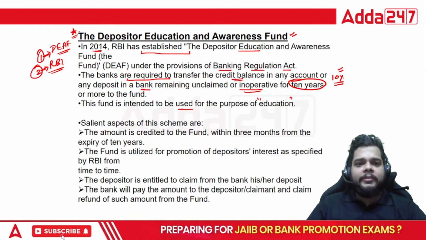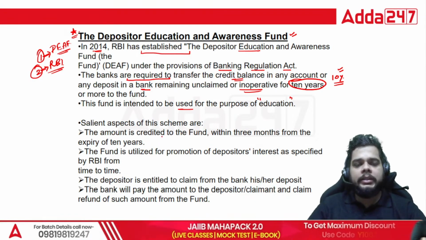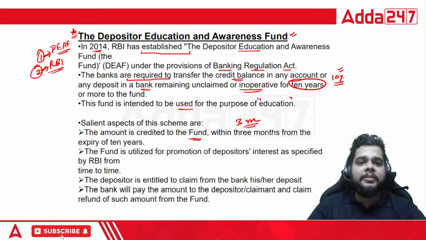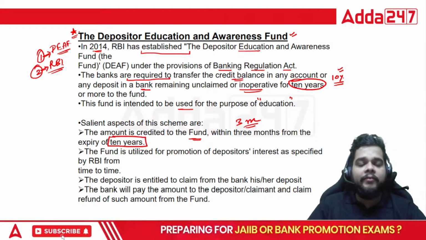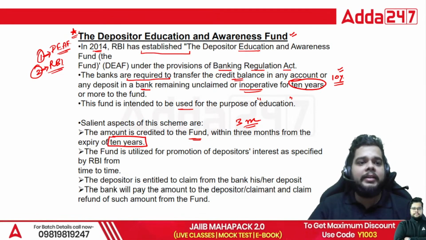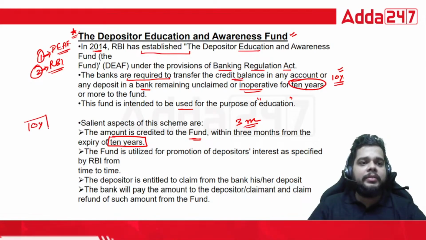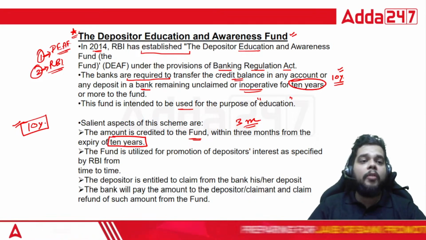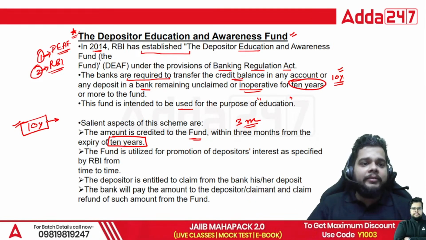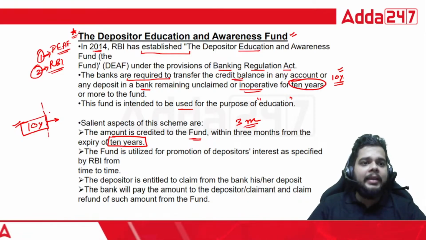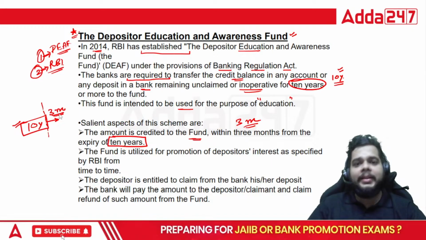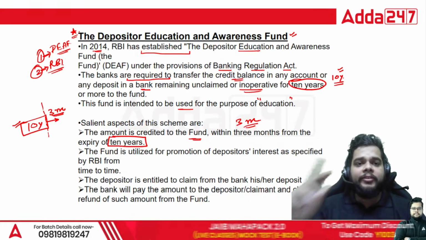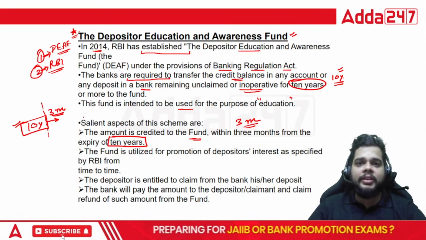What are the salient aspects of this scheme? So the salient aspects, you can say that the amount is credited to the fund within 3 months from the expiry of 10 years. Fine. Within 3 months from the expiry of 10 years. Fine. 10 years have passed. The accounts have not been utilized by the particular depositors. Now what will happen? After these 10 years, supposedly today the account completes 10 years. After that, within 3 months, you will be transferring this amount to the DEF fund. That is the first important aspect under the Depositor Education and Awareness Fund.